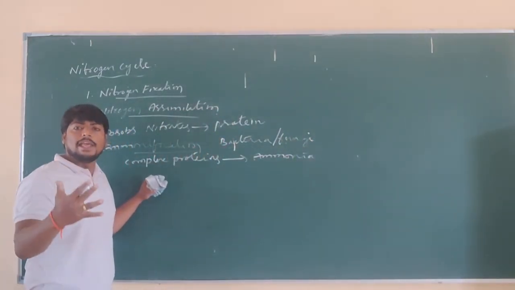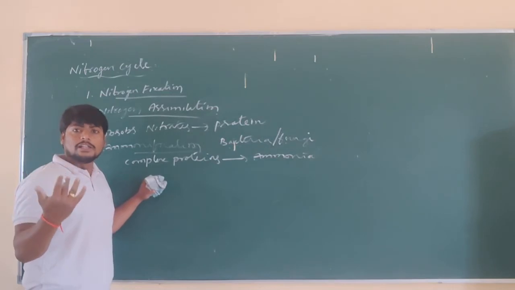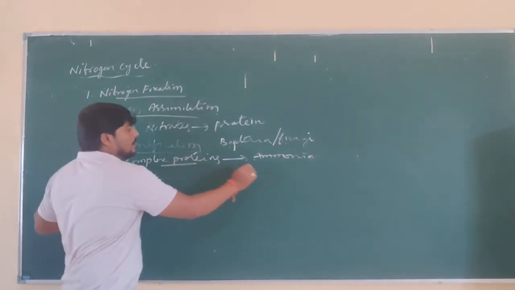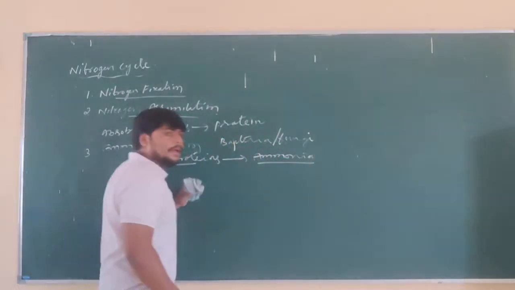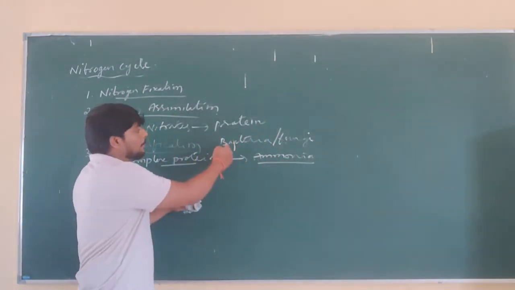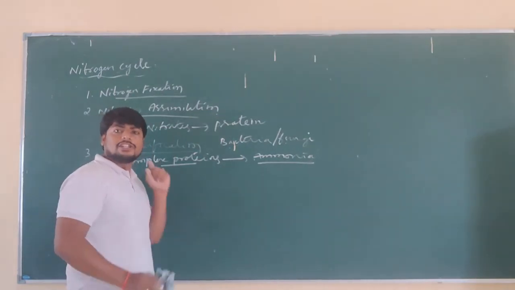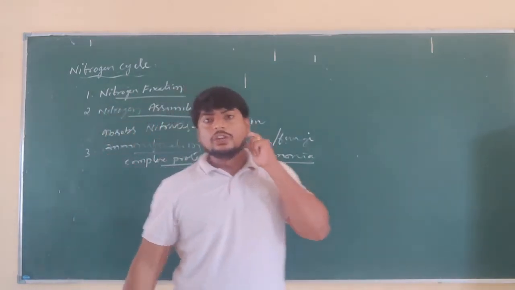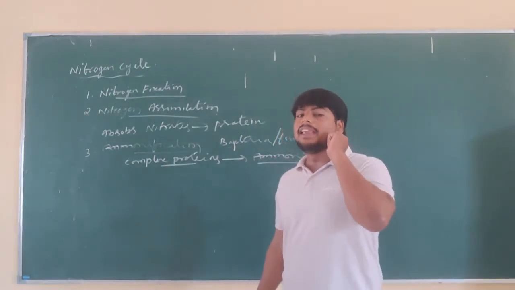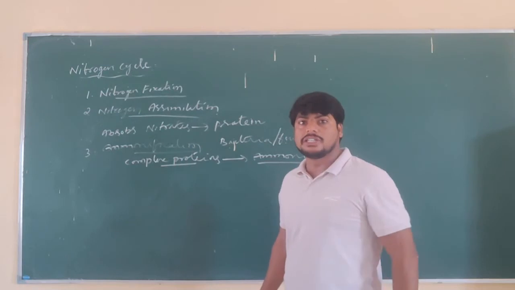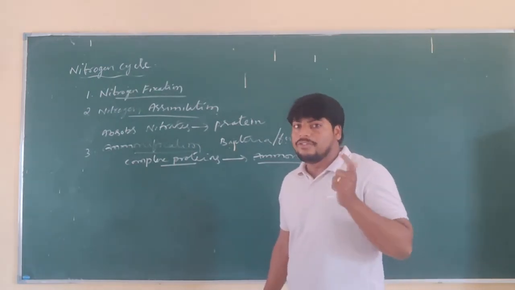They break the complex plant or animal body into the simplest form. So from the complex protein, the simplest form, ammonia, is formed. This is because of bacterial and fungal function. That kind of conversion of complex protein into ammonia by the decomposers is called ammonification. What is it called? Ammonification.